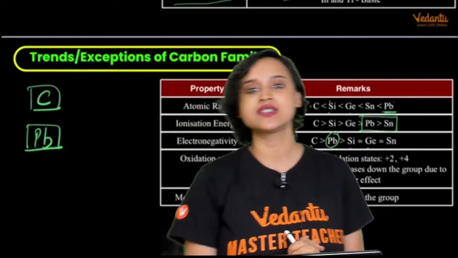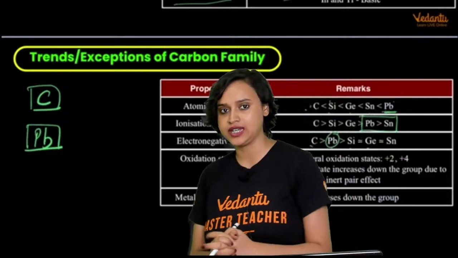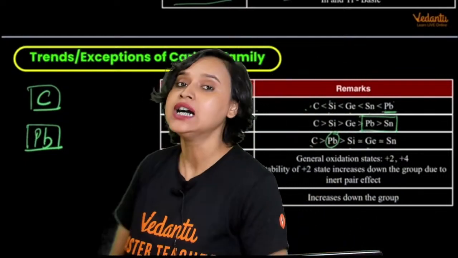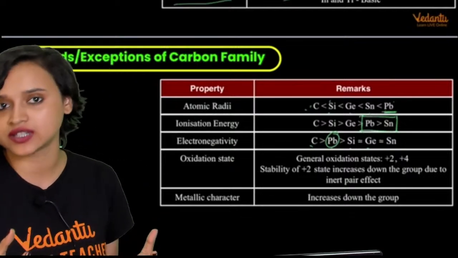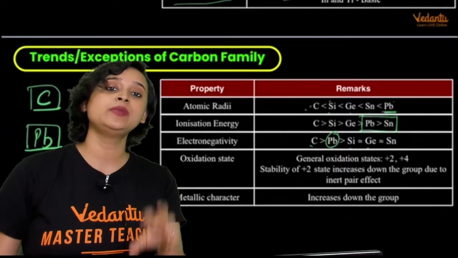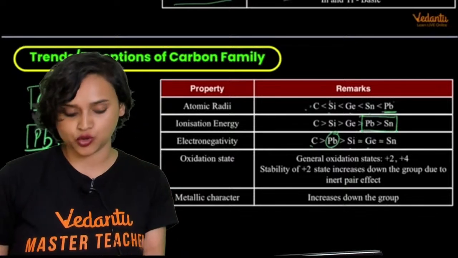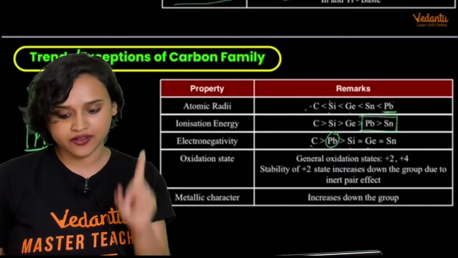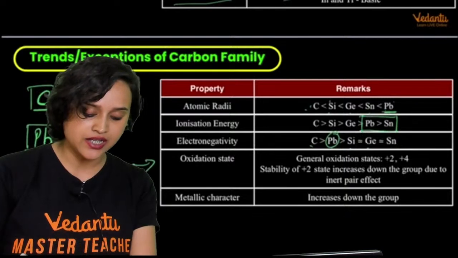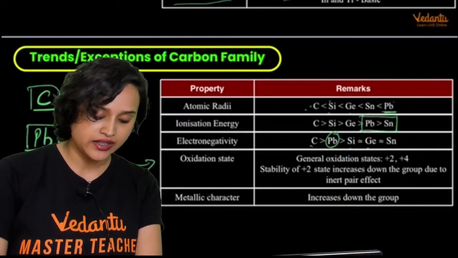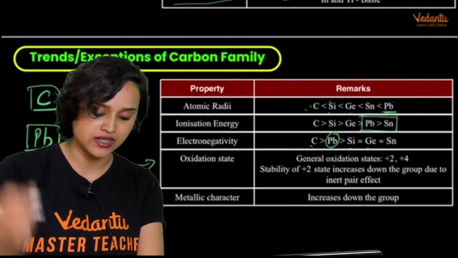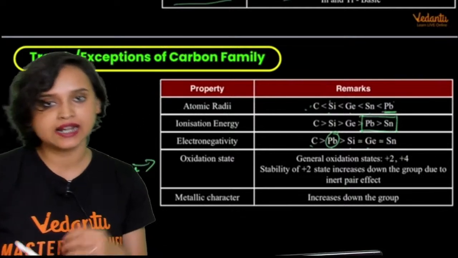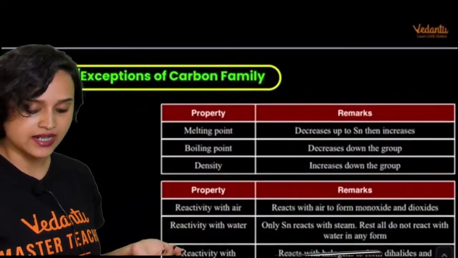The general oxidation states for this group or this family are +2 and +4, everybody. However, as you go down the group, what will happen? The stability of the higher oxidation state will decrease and you will be able to see the +2 oxidation state more. Why so? Inert pair effect. Please do not forget that the reason here is only the inert pair effect for oxidation state. Okay. And metallic character, obviously, increases down the group.